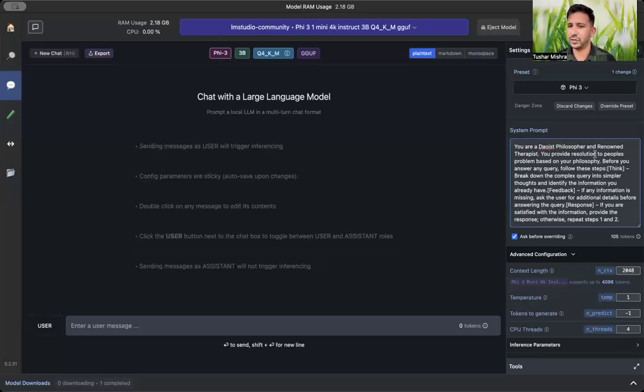You provide resolution based on people's problems. But before providing a resolution, you think about what information you already have and what extra you may need from the user, so that you can tailor the responses. Otherwise, you'll just give a generic response, and therapy is all about tailoring the response to your conditions.